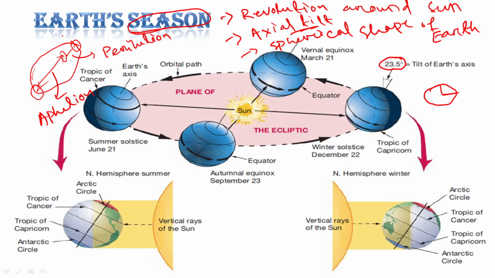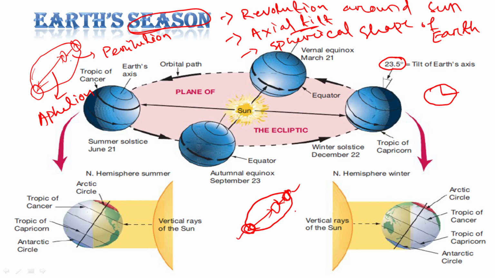Okay. Similarly, if we are talking about Moon and Earth, the Moon is rotating around Earth, like Earth is rotating around the Sun. Suppose Earth is here and the Moon is rotating around it. Once it will be nearest and once it will be farthest.